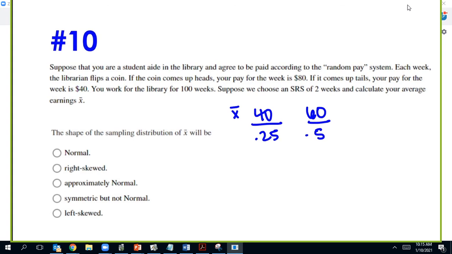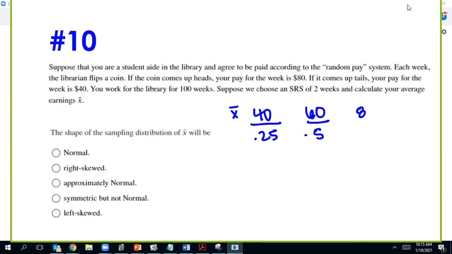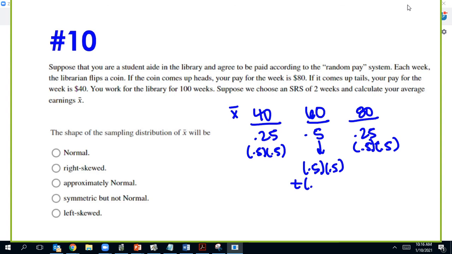Or I could get 80 both weeks, just 0.25 as well, because it's heads times heads, tails times tails. And then this one is one or the other, which is where you get 0.5 from. Now, for me, I didn't do that to get this answer. That's just one way you could do it.